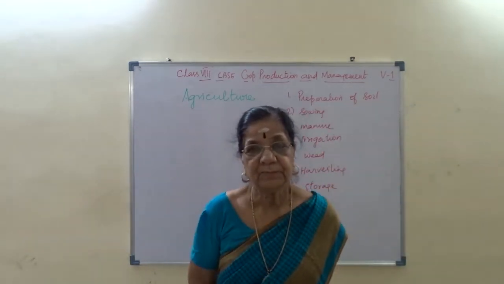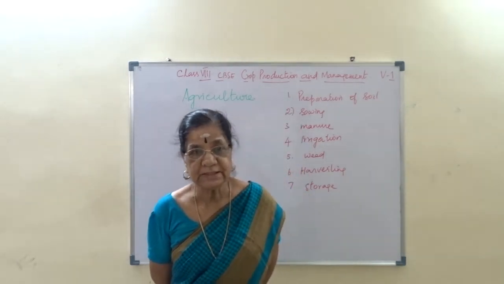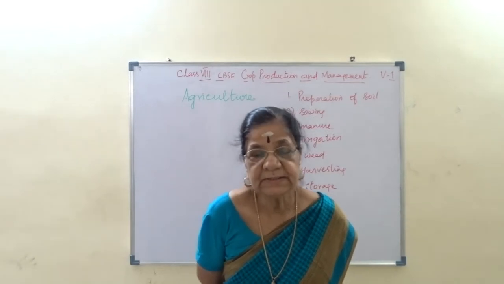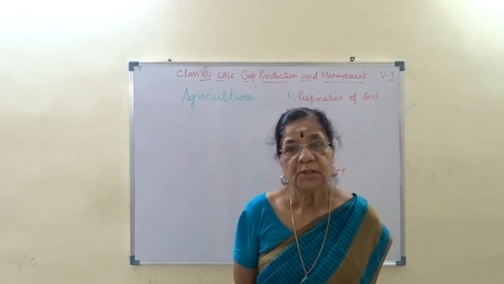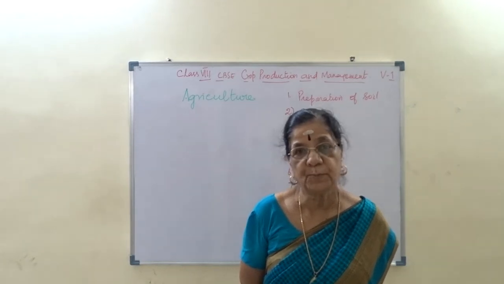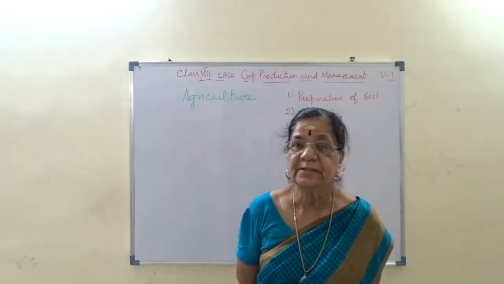What does it mean? On the given piece of land, first I should go and visit the land and see whether the soil is fit enough for growing this paddy crop. For that, I have to make the soil ready.